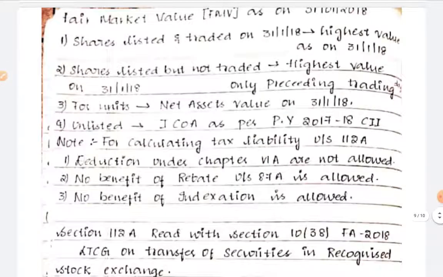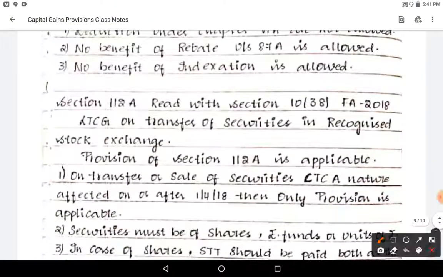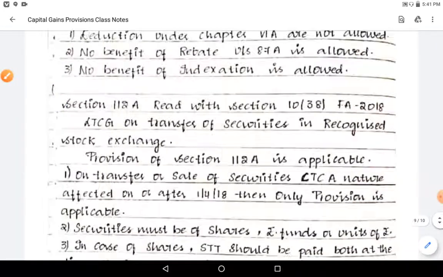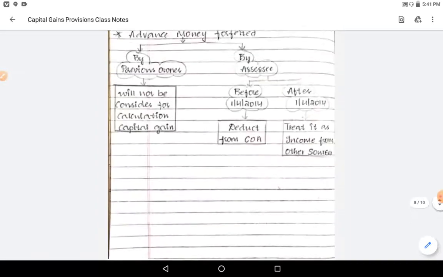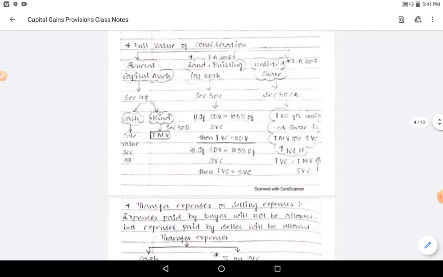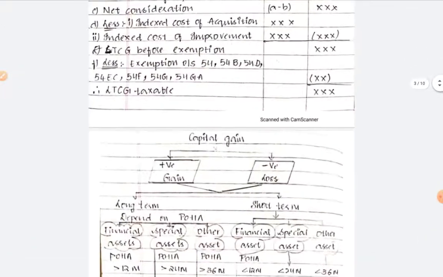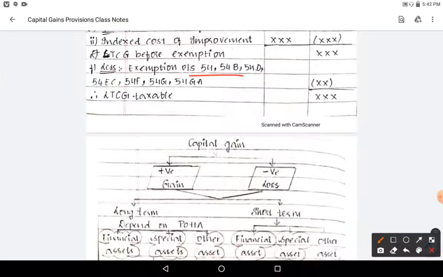So this is one of the important changes in the long term capital gains chapter. We have completed all the provisions except exemptions under sections 54, 54B, 54D, 54EC, 54F.